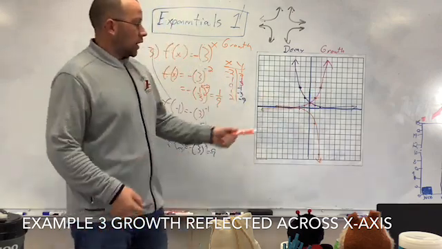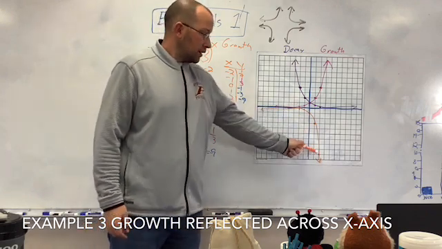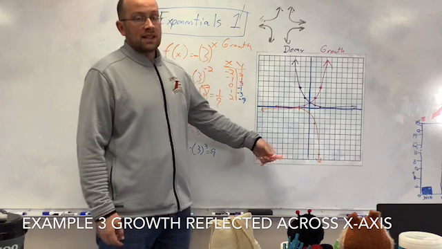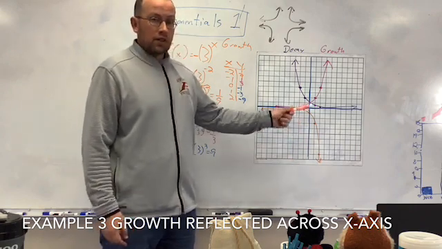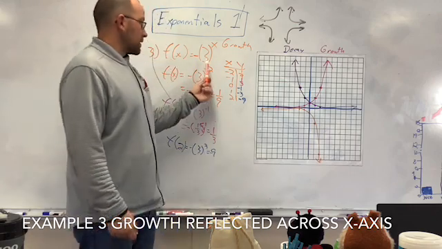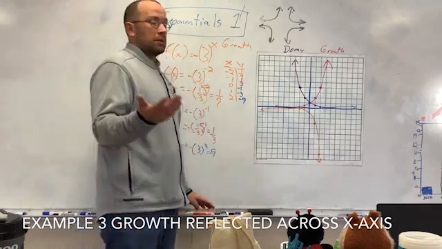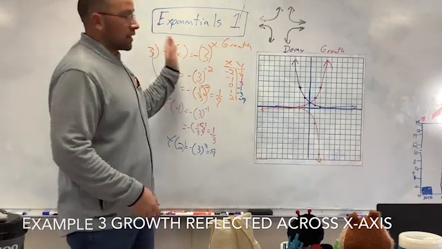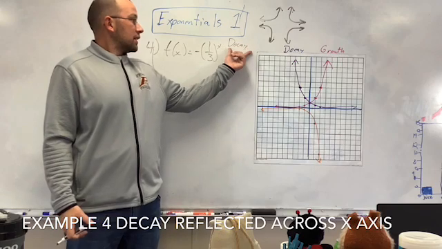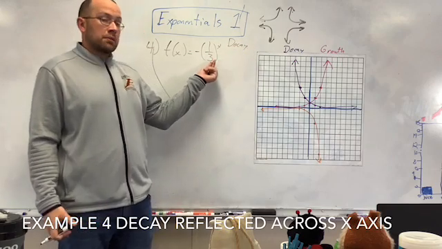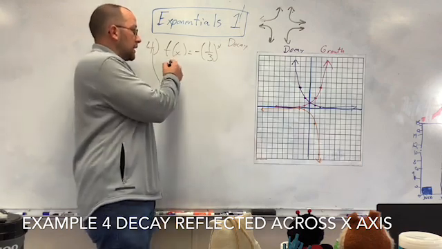All right, so all I did, this might look like a decay because it's going in the negative direction. What this is, is a growth in the negative direction. It is still a growth, just in the negative direction, because it has a whole number right there. Or it doesn't have to be a whole number, it could be an integer or anything, as long as it's a number greater than 1. Alright, now we're just going to do reflection with the decay. The decay is a decay because that number is between 0 and 1. Anything between 0 and 1, you're shrinking it down.